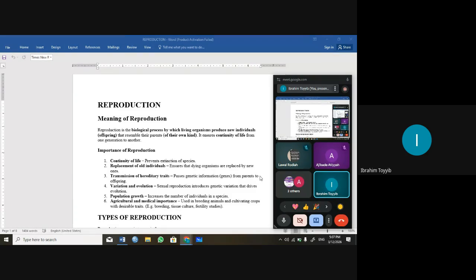So I used to define species as a group of organisms which are closely related and are capable of interbreeding freely. So, a group of organisms which are closely related and are capable of interbreeding freely.